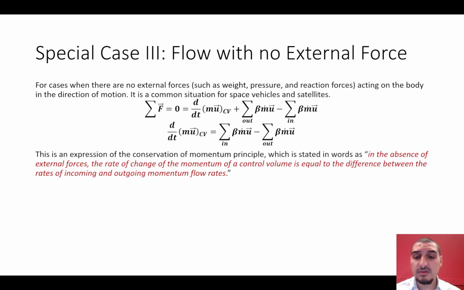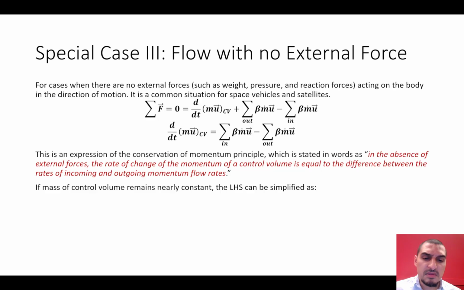And this equation is one expression of the conservation of momentum, and it says that if there are no external forces, then the rate of change of momentum is equal to the difference between the rate of incoming and outgoing momentum flow rate. So it's like the same thing we do for the conservation of mass. It's the accumulation of mass is mass in minus mass out. And if we cancel the velocities for these three, it's back to the conservation of mass principle.